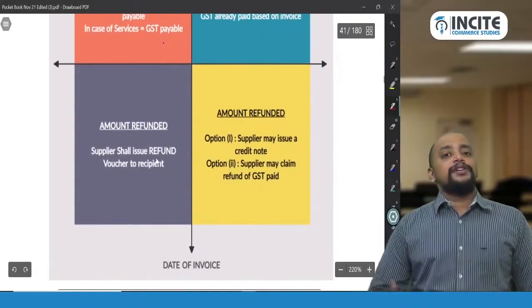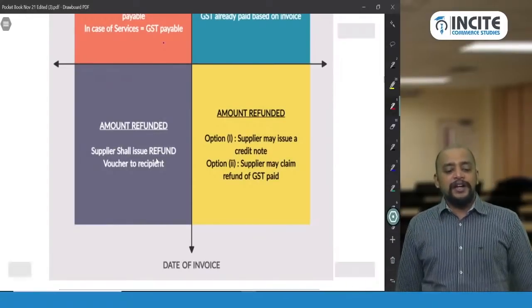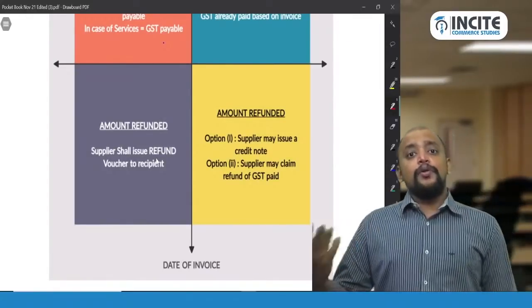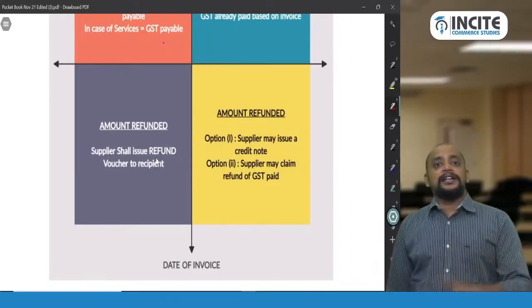Now, before the date of invoice, if the amount is refunded, the supplier shall issue a refund voucher. So what will happen? If the GST is already paid, they will get it as a refund.